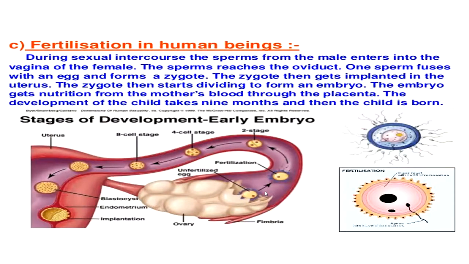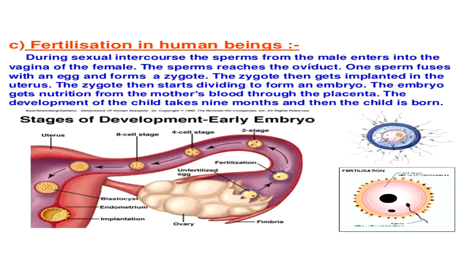Now, fertilization in human beings. How does fertilization take place in human beings? During sexual intercourse, the sperm from the male enters into the vagina of the female. The sperm reaches the oviducts. One sperm fuses with an egg and forms a zygote. The zygote then gets implanted in the uterus.